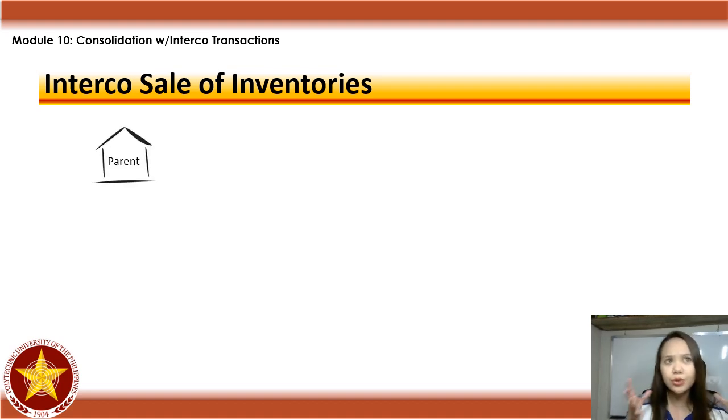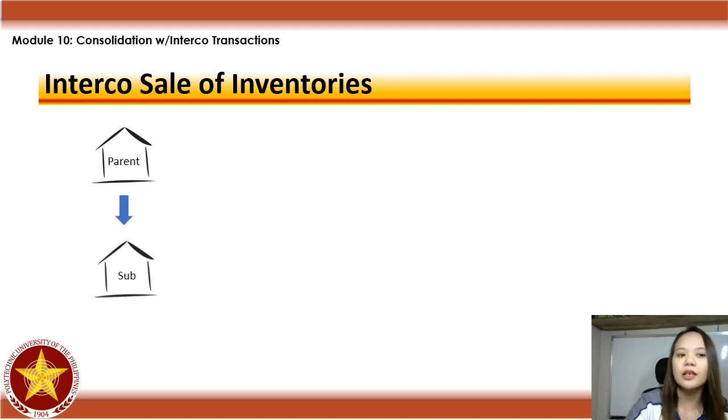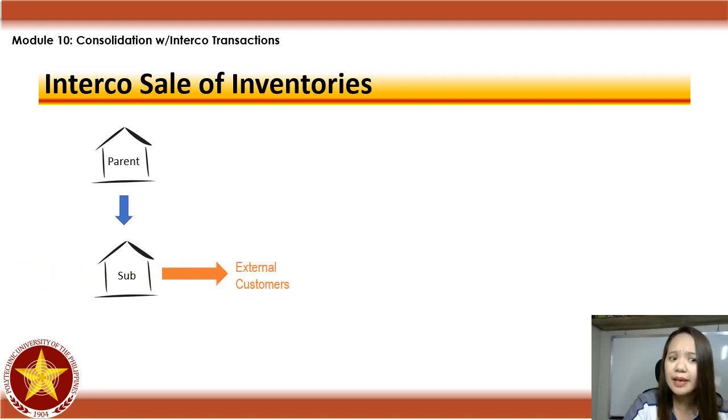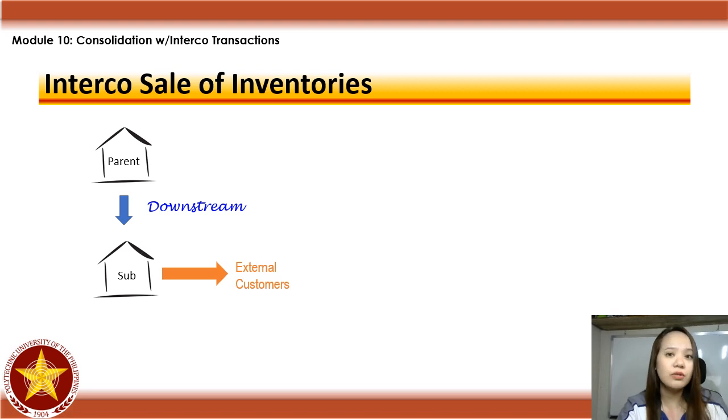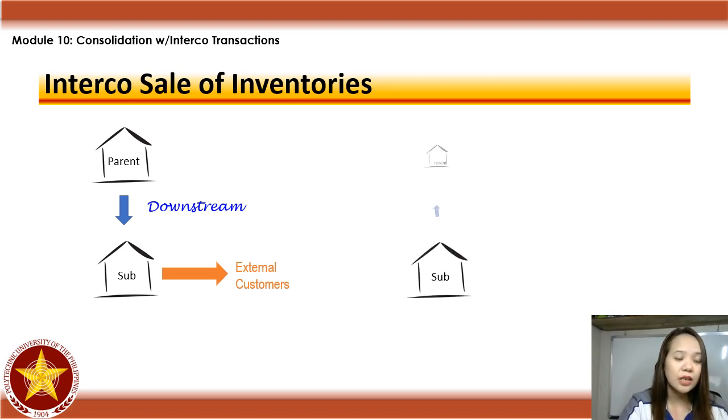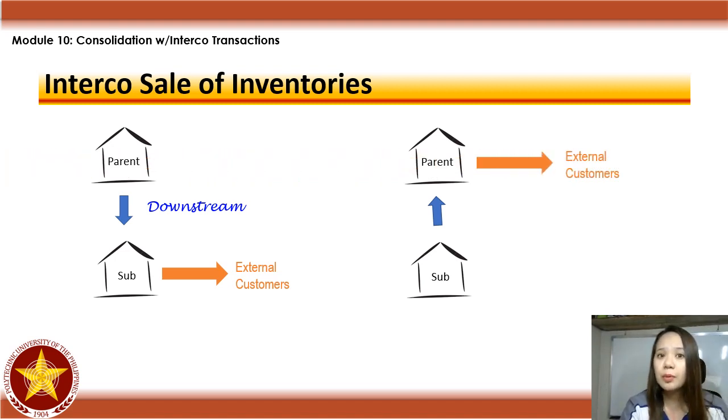So ano ba yung nature ng transaction na to? So it is either one of the two. Yung first scenario, si parent, nagbenta siya kay subsidiary, na si subsidiary, ibebenta niya to the external customers. Ang tawag dyan, downstream sales. The other scenario is when the subsidiary sold inventories to the parent company. Tapos si parent naman yung magbebenta sa external customers. Ang tawag naman dyan is upstream sales.